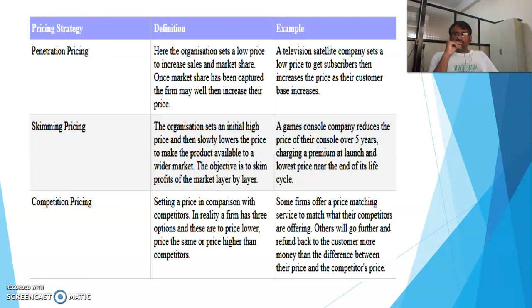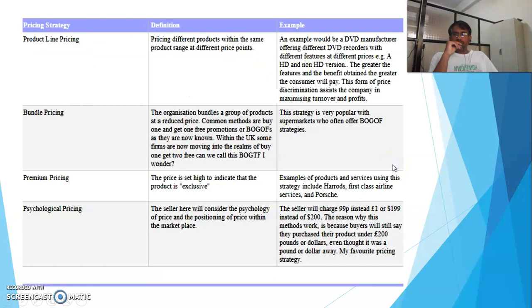Now whatever strategies we have discussed, in the next 3 slides they are in tabulated form, where penetration pricing, skimming pricing, and competition pricing have their definitions and examples given. So you should go through these tables, where you can see the different pricing strategies, their definitions and proper examples of how each strategy can be applied.